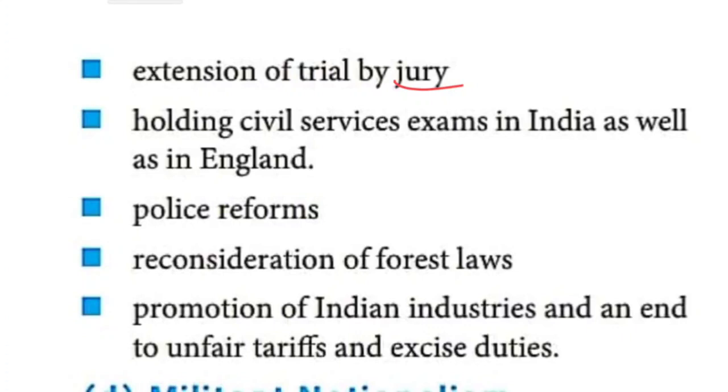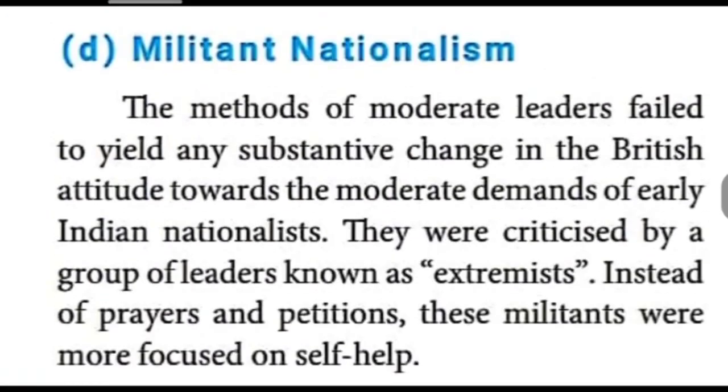The last one, the promotion of Indian industries, and an end to unfair tariffs. Unfair, in the sense that the peasants had nothing, but even so they were made to pay taxes. So unfair tariffs and excise duties, everything, they wanted stopped. The British government had to stop such things. That was the objectives of the Indian National Congress. Okay, the next, what is given?